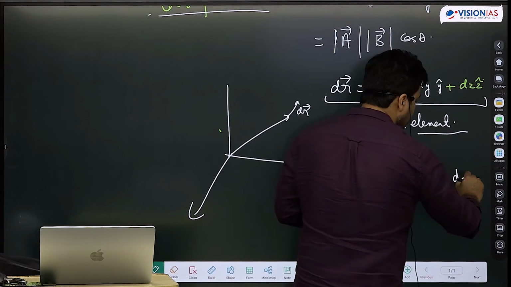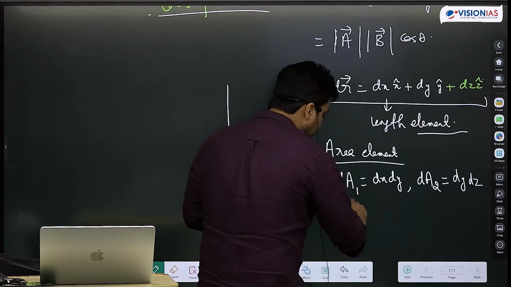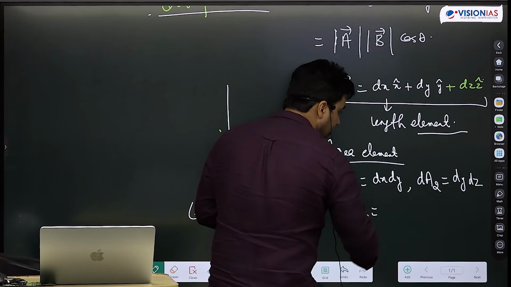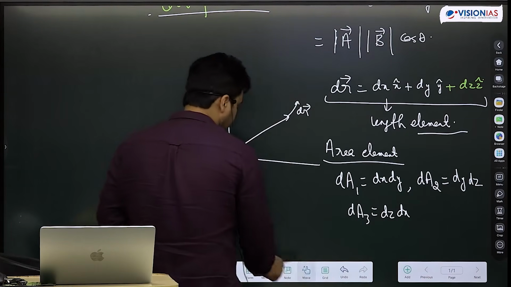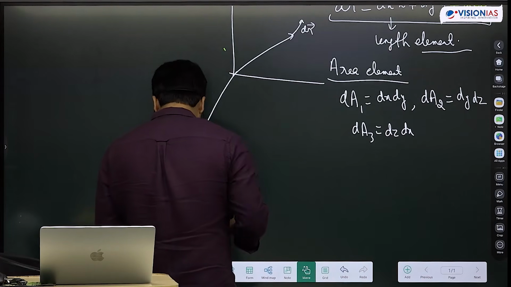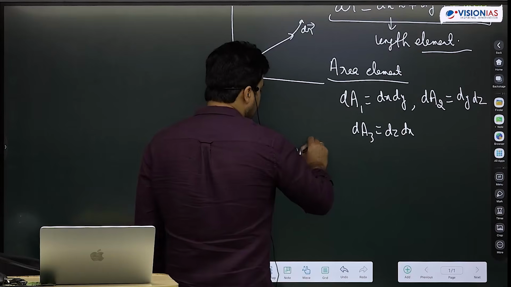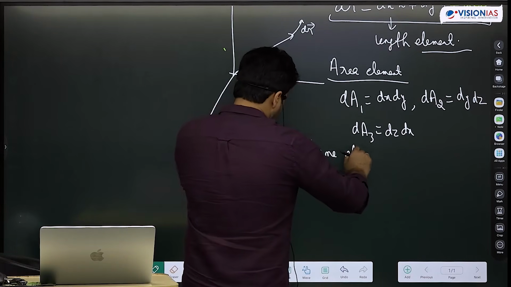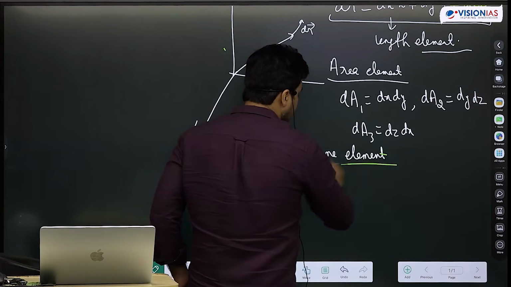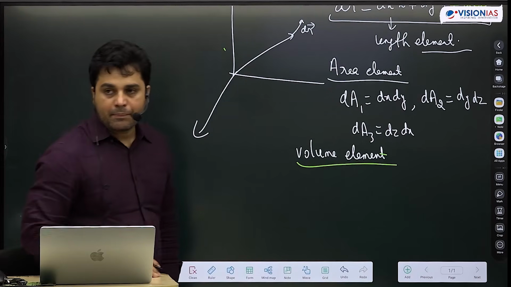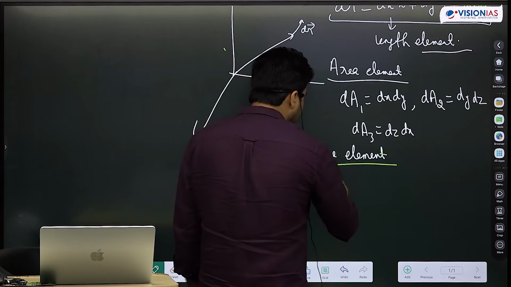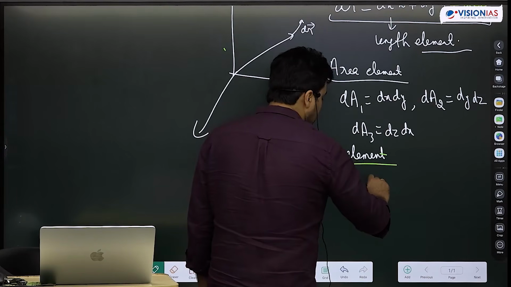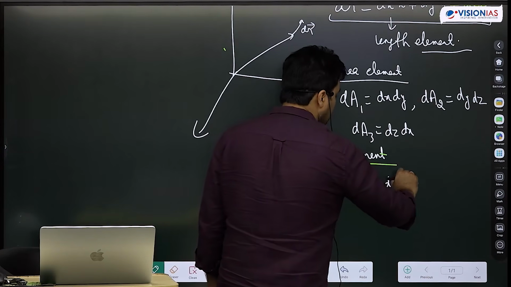dA2 will be dy dz and dA3 will be dz dx. And what about the volume element? Very simple. I can make a cuboid by first changing x, then changing y, and then changing z. Okay? So my volume element d tau will be dx dy dz.